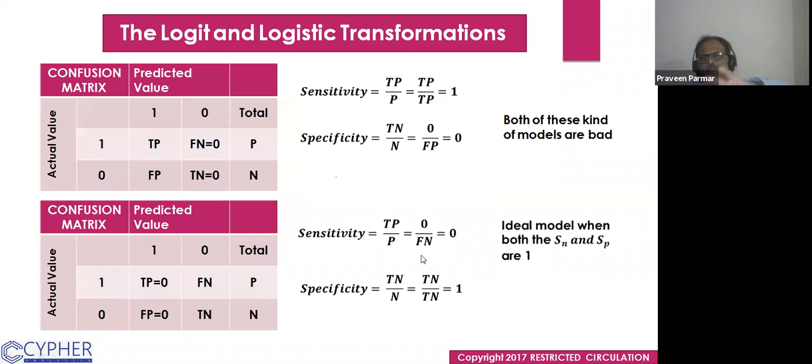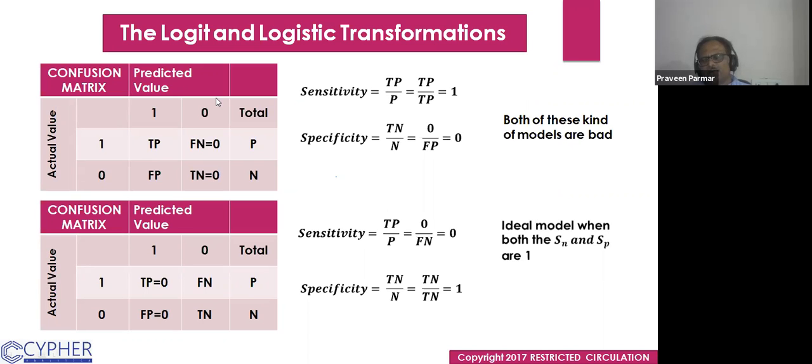Here I give one more idea. Suppose we have two conditions. One, our model has not predicted any negative. This is the extreme condition.